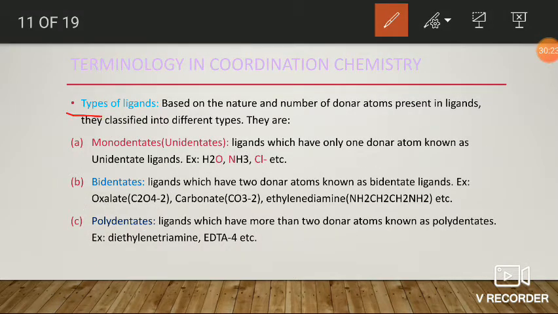Generally, ligands are classified into different types based on the nature of donor atom as well as the number of donor atoms. It is mainly based on the denticity of ligands.